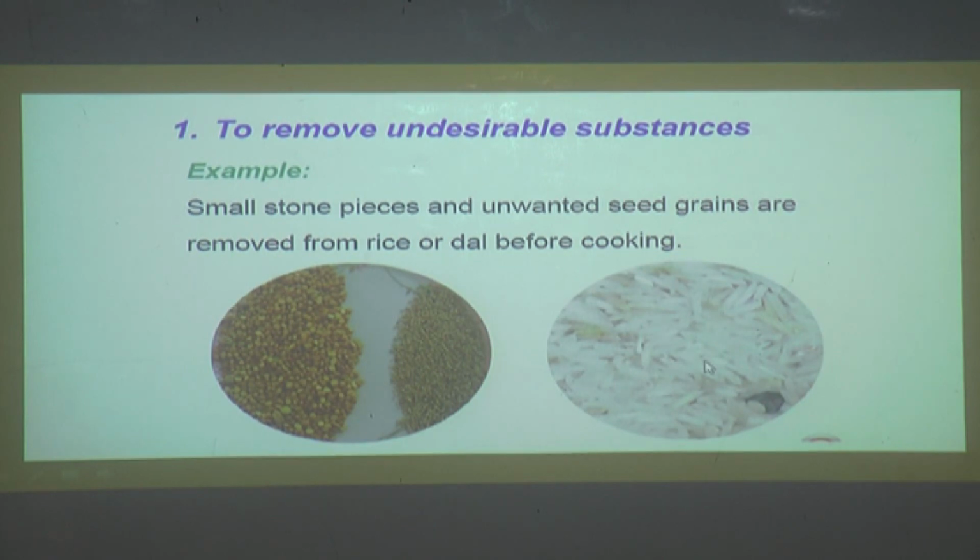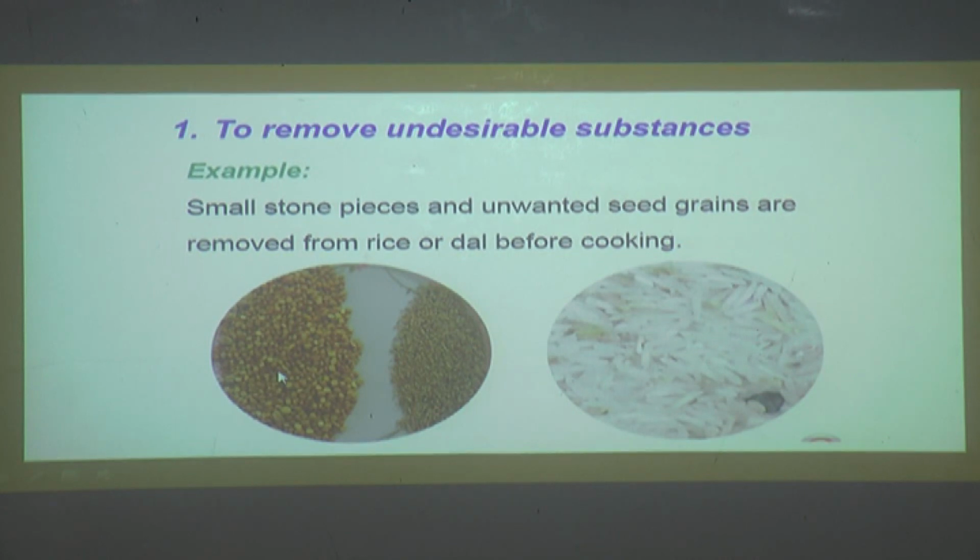When your mother cooks food, what do you observe? Before cooking in the pressure cooker, mother takes the rice in a plate and observes whether there is any unwanted seed or stone pieces. Then she picks them up and throws them away. In the same way she does it for dal.